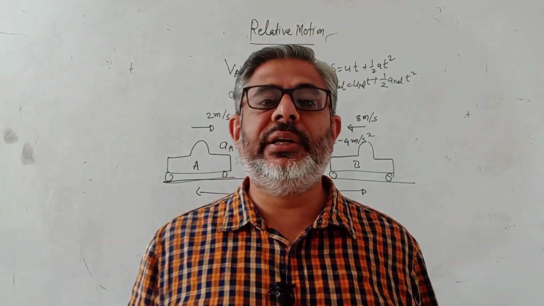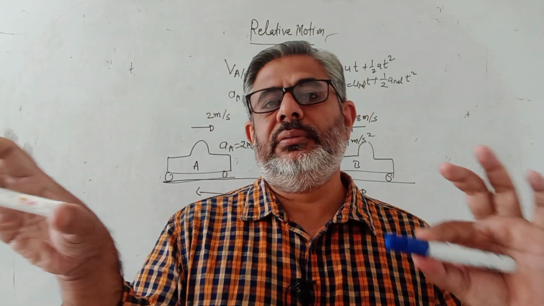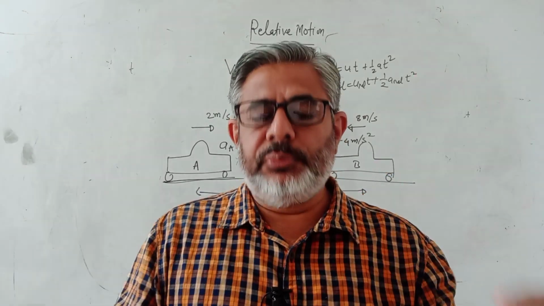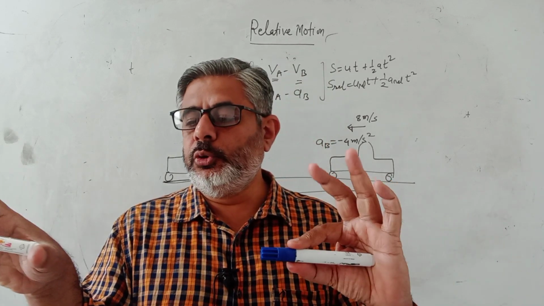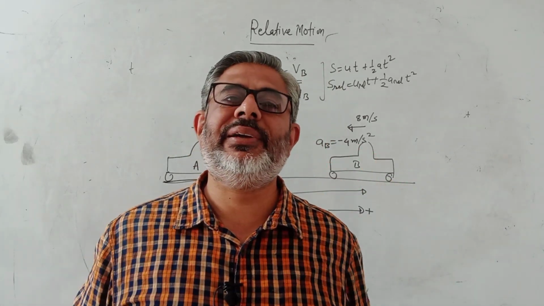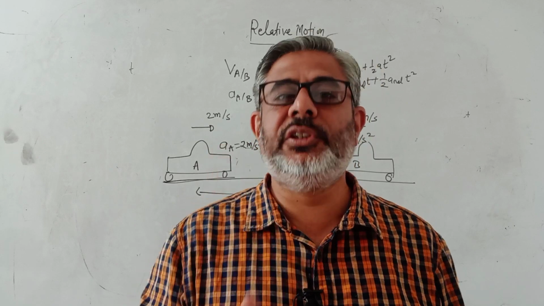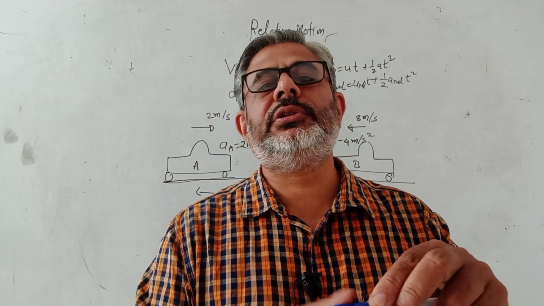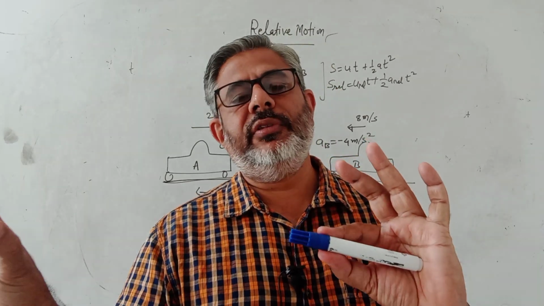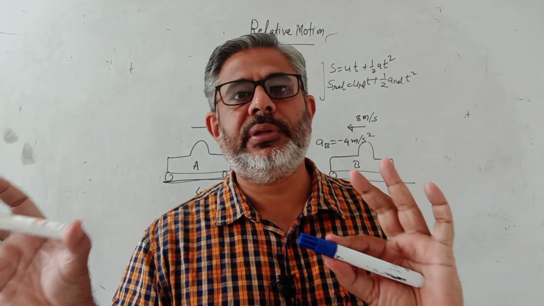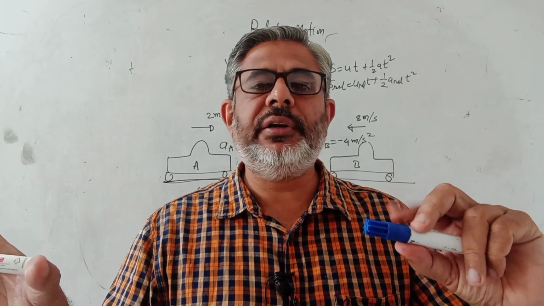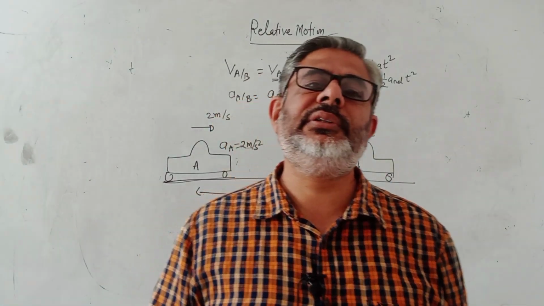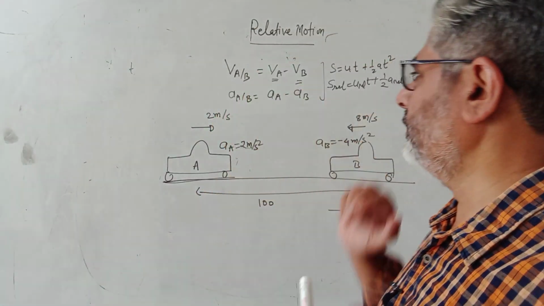But maybe this one is increasing its speed. It has pushed up the accelerator, so it's increasing its speed, and at this moment the other is not increasing its speed. So at this moment, the two are relatively at rest, but their relative acceleration is not zero, because this is accelerating. Of course, after some time its velocity will change, so their relative velocity will also not be zero. But at this moment, when it has started accelerating and this is not accelerating, the relative velocity is zero, but relative acceleration is not zero. So never mess up the two things.